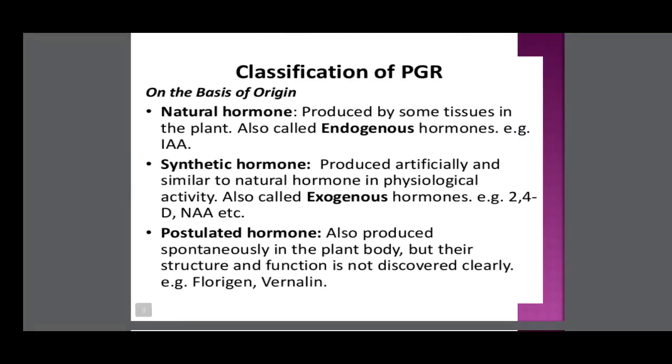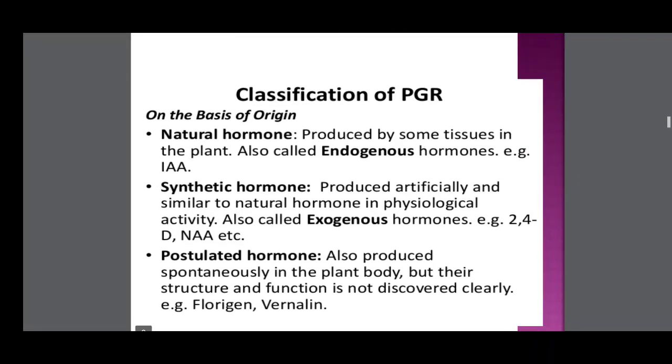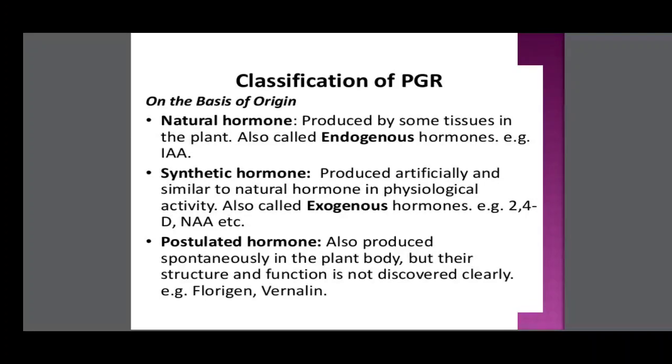On the basis of origin, plant growth regulators are classified into three types: natural hormone, synthetic hormone, and postulated hormone. Natural hormone is produced by some tissue in the plant, also called endogenous hormone. Example: IAA, auxin, indole acetic acid. Auxin is one of the natural hormones.